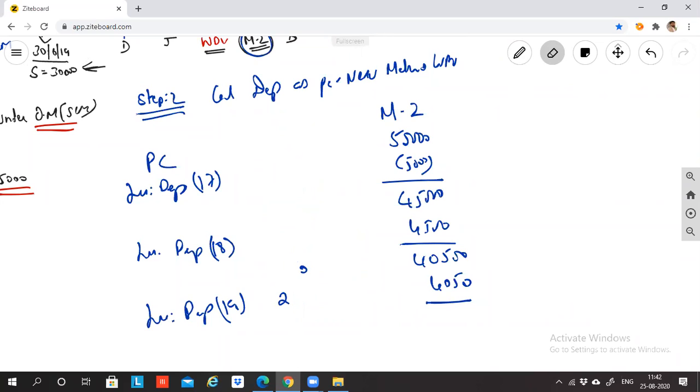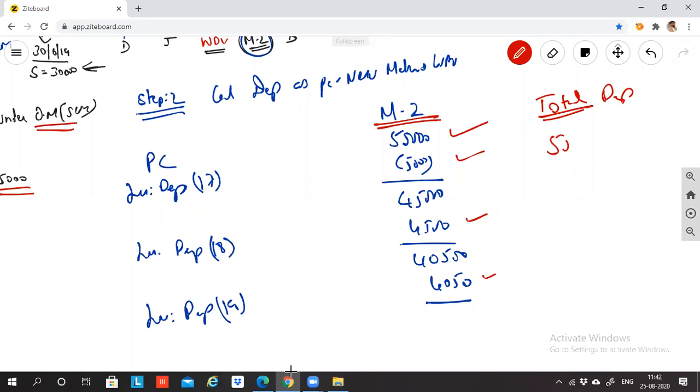Yes, no problem. So what will happen as per our step 2 calculation? What is the machinery value? Purchase cost is 50,000. First year depreciation 5,000. Second year depreciation 4,500. Third year depreciation 4,050. So please tell me what is the total depreciation? It is 5,000 plus 4,500 plus 4,050. What is the total?